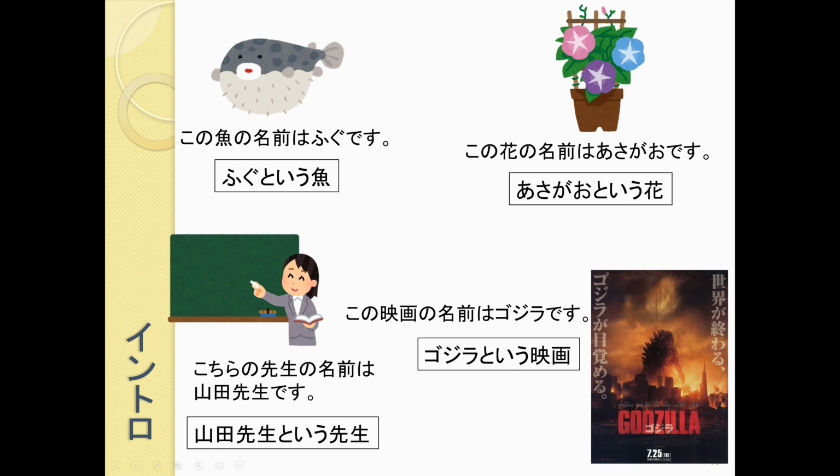So, what do we think? So this is the fish that is called fugu. These are the flowers that are called asagao, like morning glories. This is a teacher that is called Yamada Sensei. This is a movie that is called Gojira.